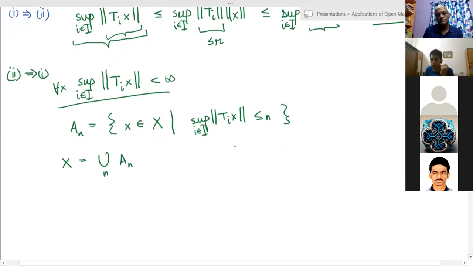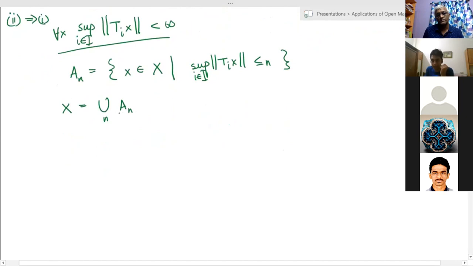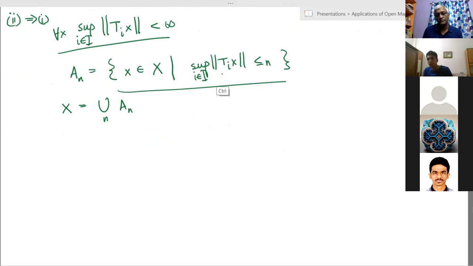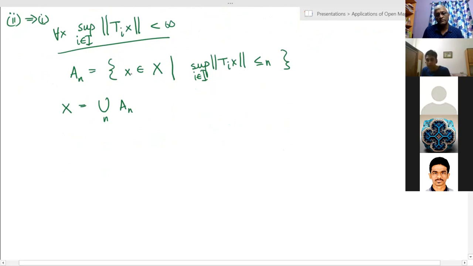Now, one thing I'm going to claim is that each An is closed. So An is this set. Some x is in An if and only if this quantity inside the supremum is less than or equal to n for all i. So the supremum of these numbers is less than or equal to n if and only if all of these numbers are less than or equal to n.